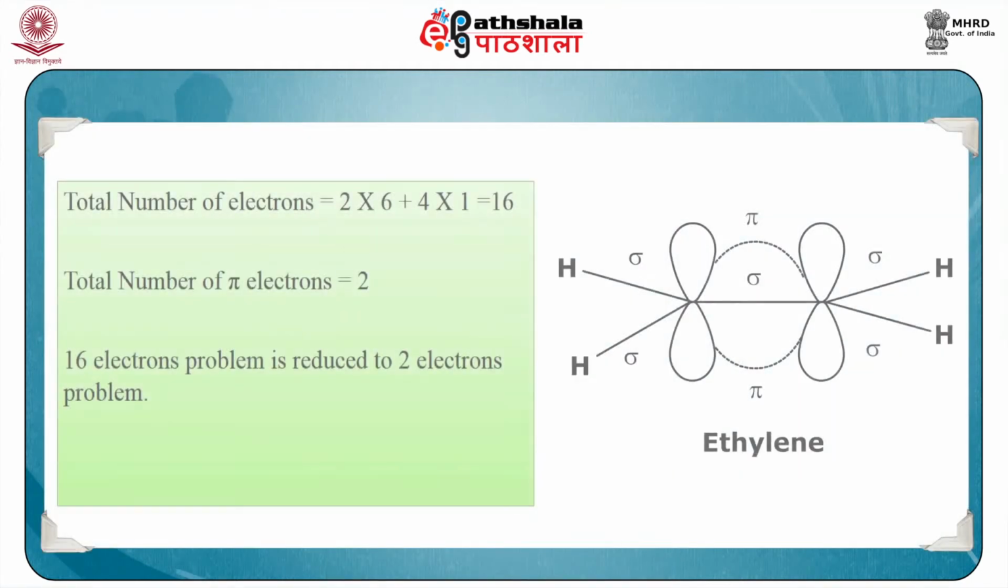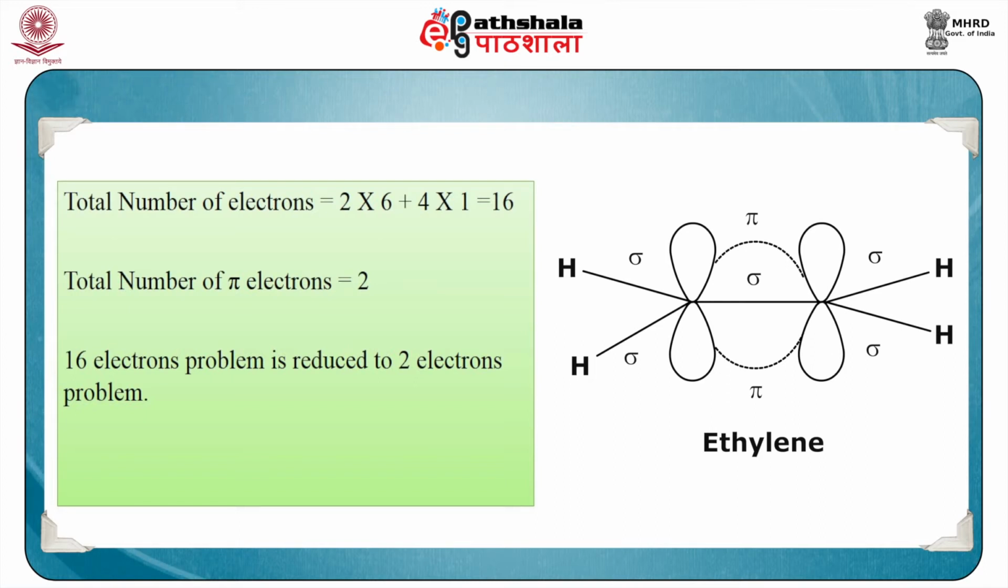For example, in ethylene, there are 2 carbon atoms and the total number of electrons is, you can see, 6 into 2, 12 plus 2, 14 electrons. But then there are only 2 pi electrons. See, another beauty of the HMO is that it simplifies the problem.